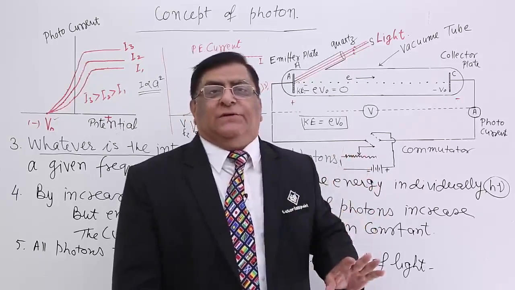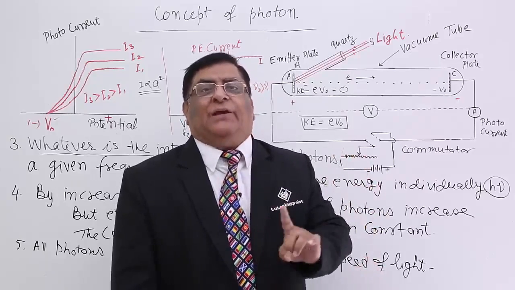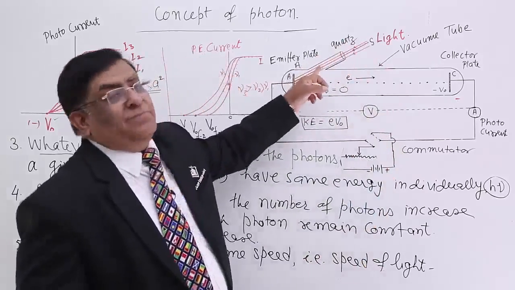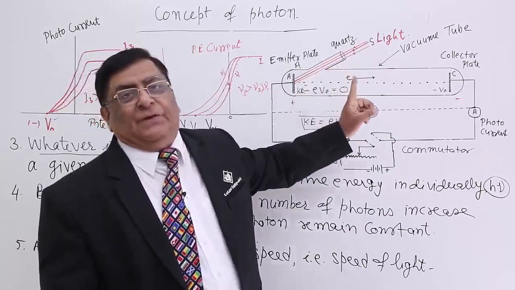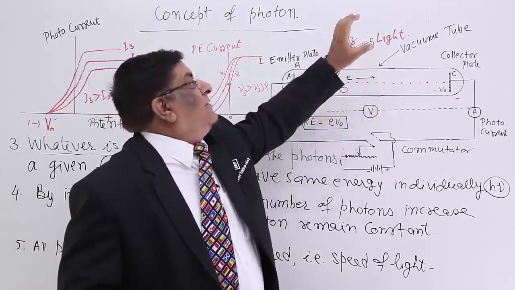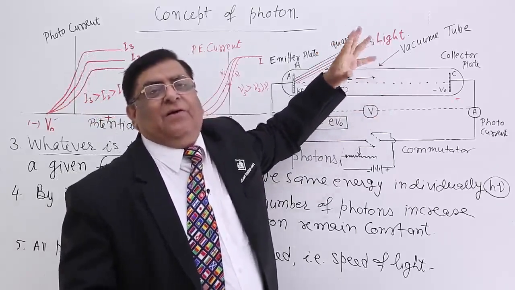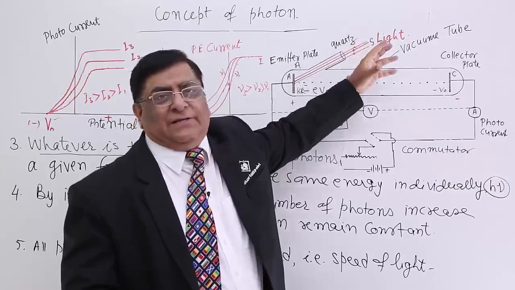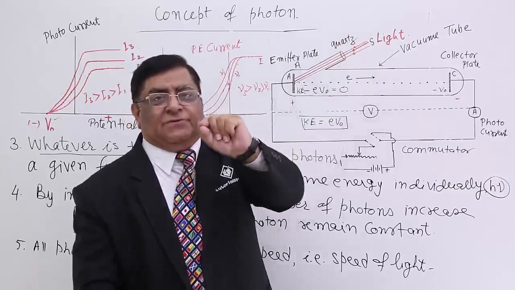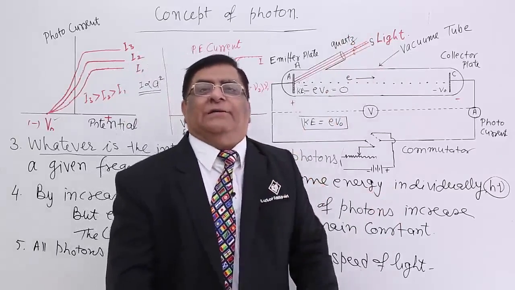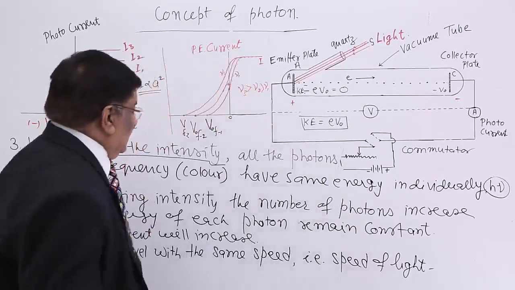All the photons are the same in momentum, all the photons are the same in energy. Whether it is a low intensity bulb or a higher intensity, the energy of an individual photon remains the same, and every photon has got the same level of energy.